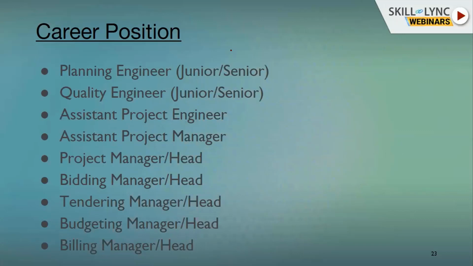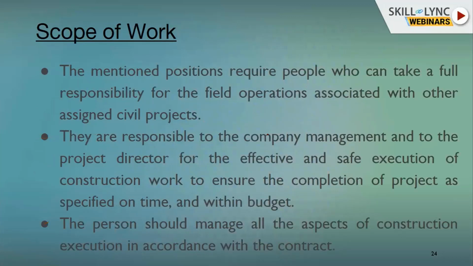So from the construction management point of view, there are several job openings. You can see the job opportunities in these areas: planning engineer, quality engineer, assistant project engineer, assistant project manager, bidding head, tendering head, budgeting head, billing head. These are several departments where you can seek job opportunities. There is no particular department where you can set yourself. There is a lot of variety. These are the several parts where you can see your scope of work.